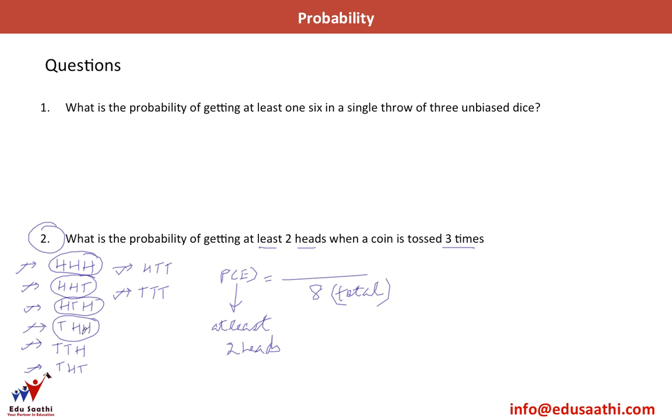So the number of favorable cases here are 4. So my probability is 1 by 2. I hope now that the definition of probability is clear. We just need to find out the number of favorable cases, which in this case was 4, and the number of total cases. Let's move on.